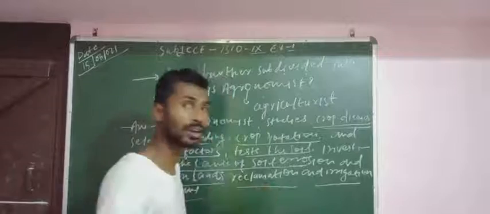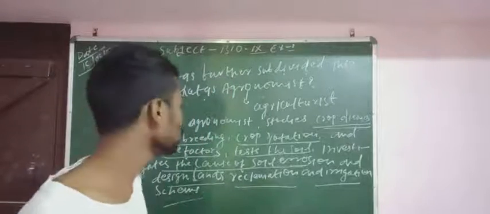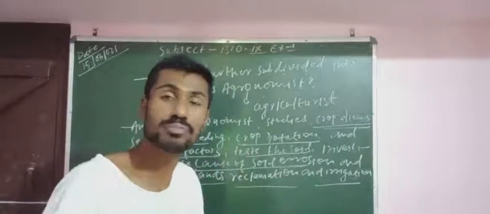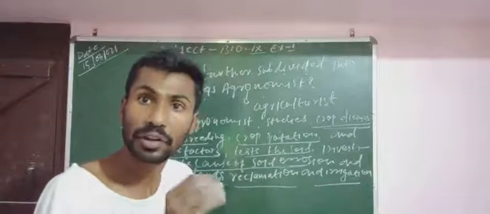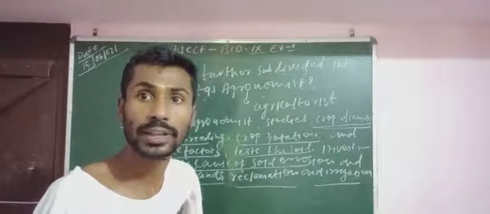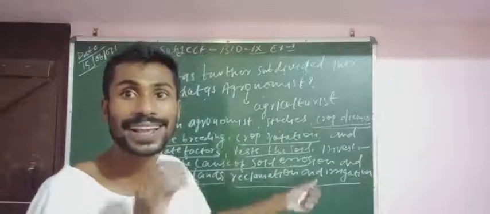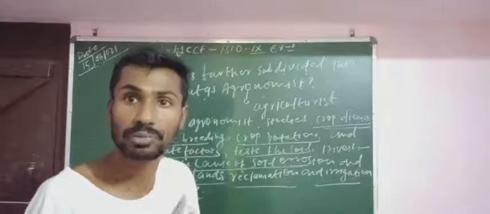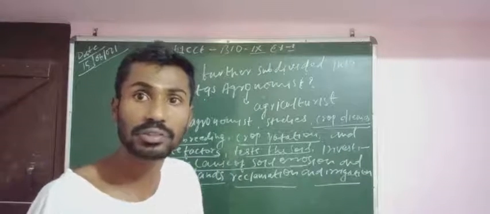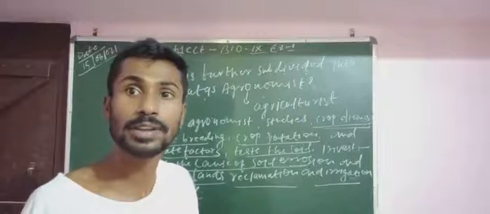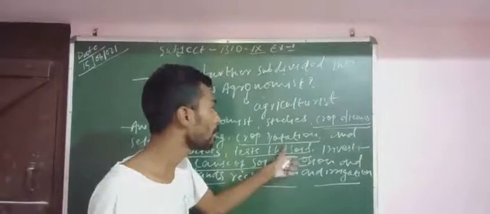Why? Because crop rotation tries to maintain the quantity of nitrogen in the soil. That means, or you can say, it tries to put the quantity of nitrogen in the soil. Nitrogen is a very important nutrient for the plant.